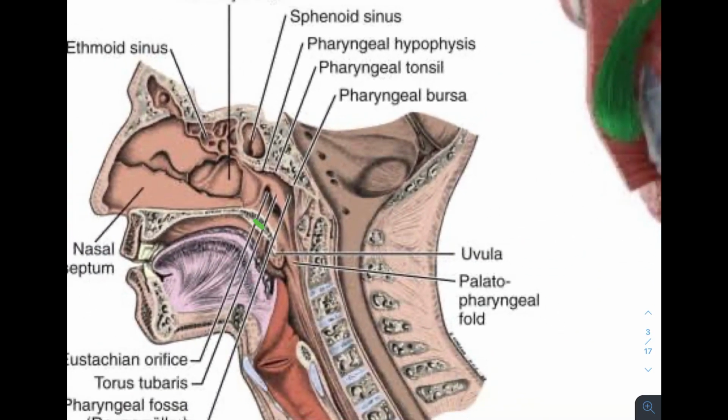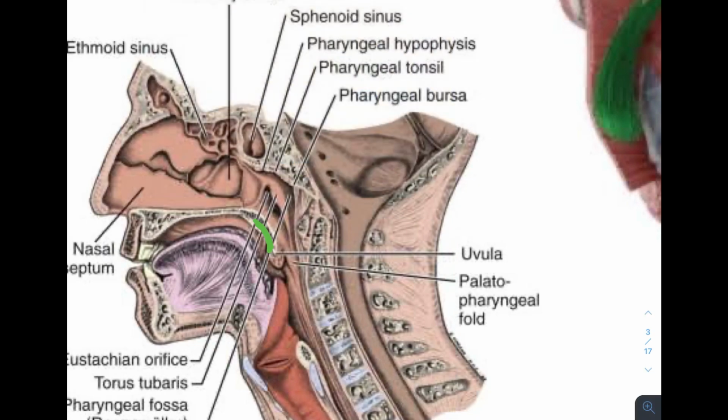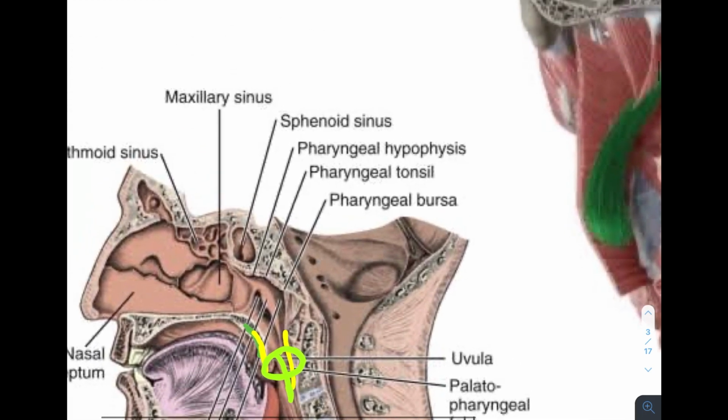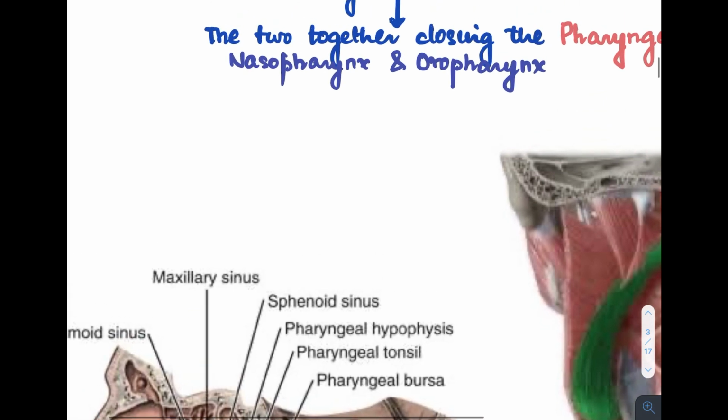As you can see, this is the soft palate. This is forming the anterior boundary of the nasopharyngeal isthmus. The posterior boundary is formed by the posterior pharyngeal wall, and the lateral boundary is formed by this structure here, a muscle covered by a fold of mucous membrane known as the palatopharyngeal fold. So this whole particular area is the region of the nasopharyngeal isthmus, which is helping in maintaining the integrity of the isthmus and closes off the nasopharynx from the oropharynx when swallowing or deglutition happens.